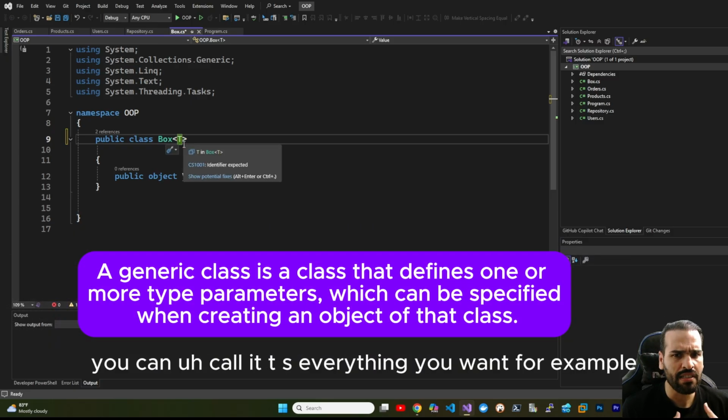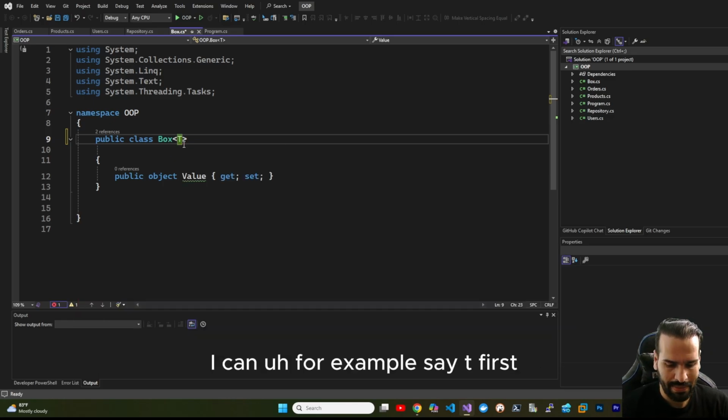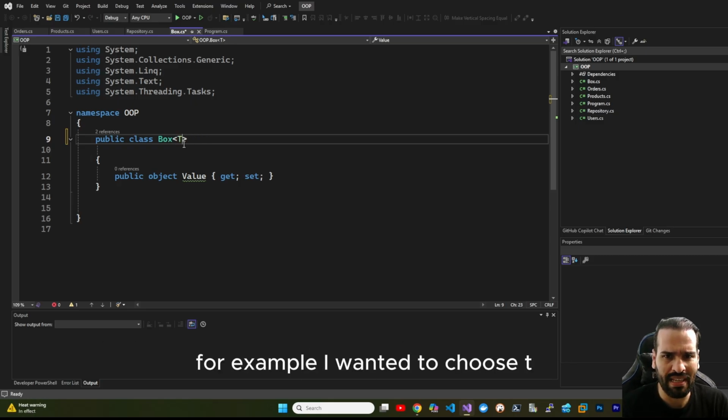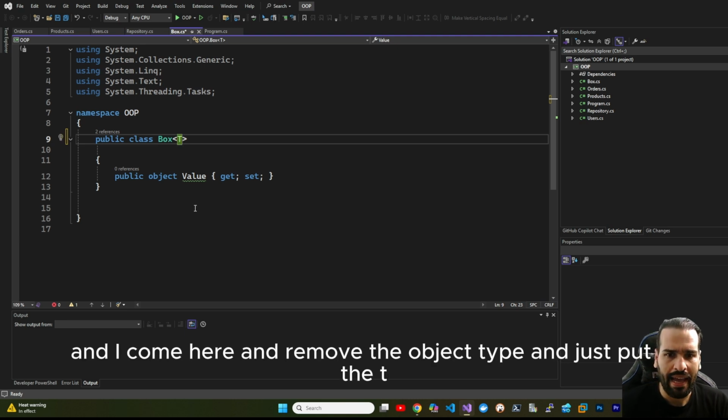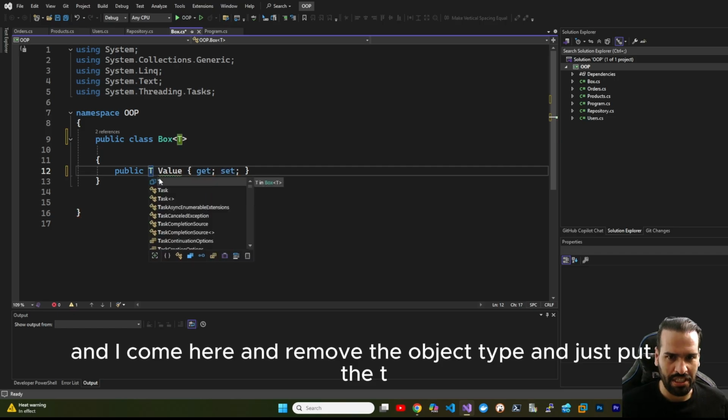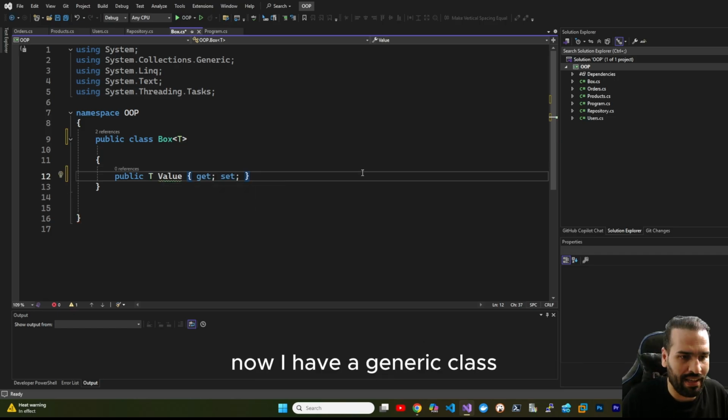It's T. You can call it T, S, whatever you want. For example, I can say T first. It doesn't matter, you can choose anything here. For example, I choose T, and I remove the object type and just put T. Now I have a generic class.